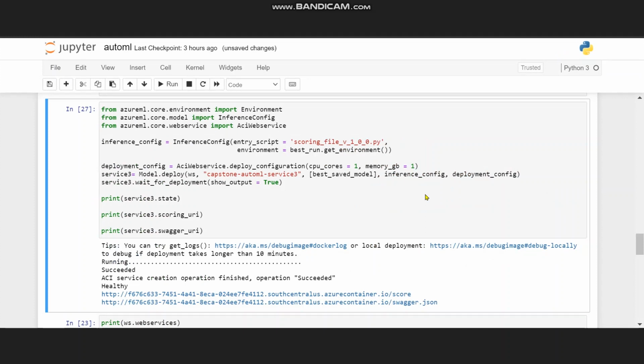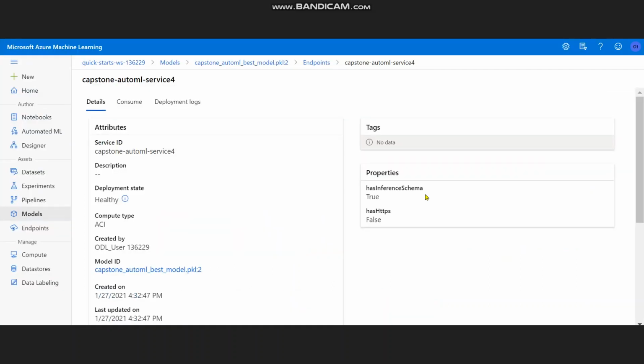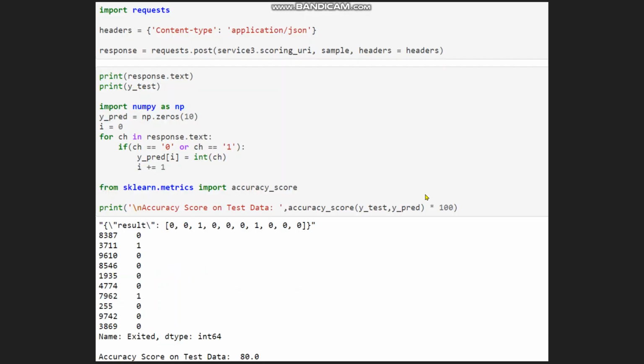Now first we will create the environment and configuration file, and we will deploy it using the Azure Container Instance. And then once it is deployed, it is showing status healthy, and we will get the scoring URI to use it as an endpoint. Now we can see that we are sending the request and we receive the data, which is completely new for the model, and that is the testing data, and it receives an accuracy of 80% on the test data.